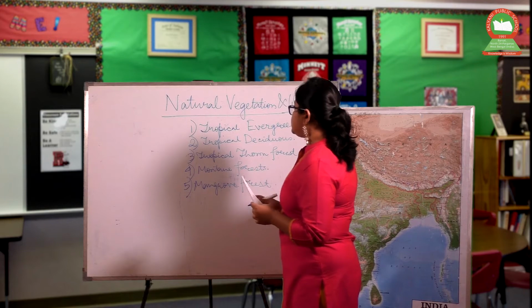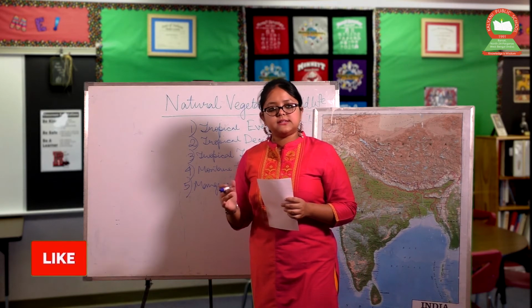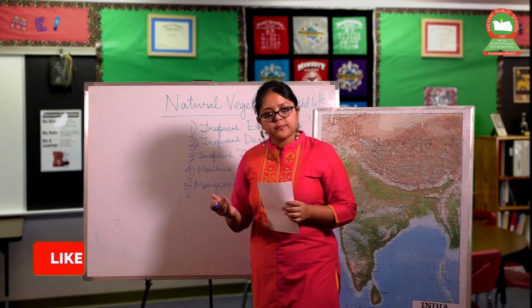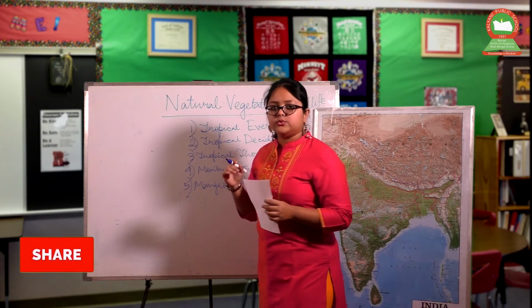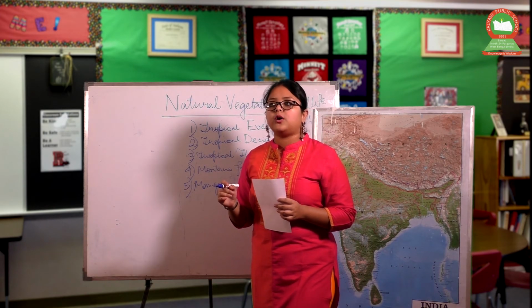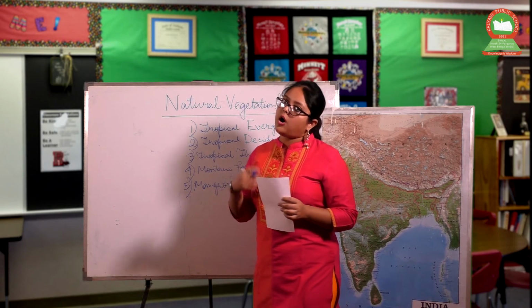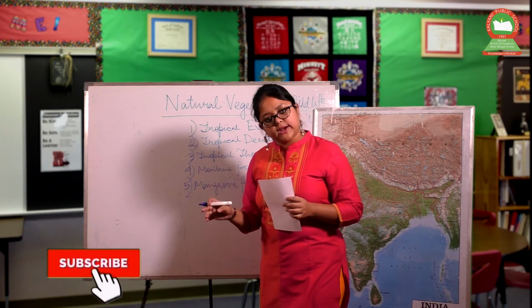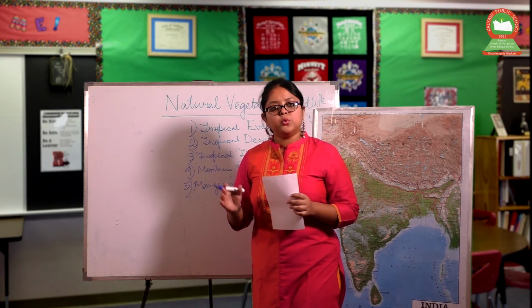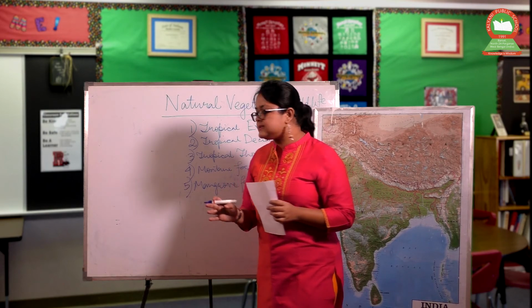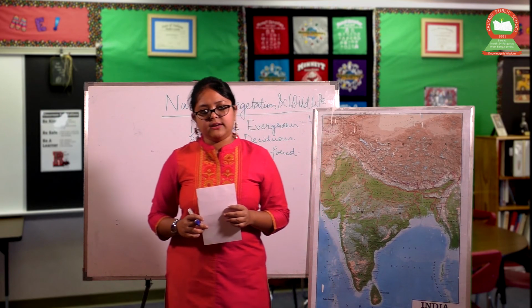Tropical evergreen forest, from the name you can very well understand that here the trees are completely green, so the rainfall should be high. Next is tropical deciduous, which we can mostly find in the monsoon regions. Next is tropical thorn forest or desert forest. It is situated in desert areas. Montane forest or mountain forest is mostly found in the mountainous regions. And the last one is mangrove forest, that we can get in coastal areas.